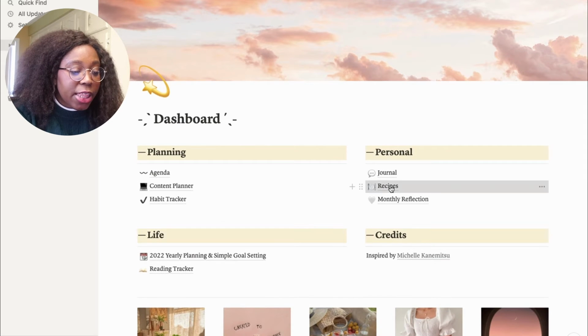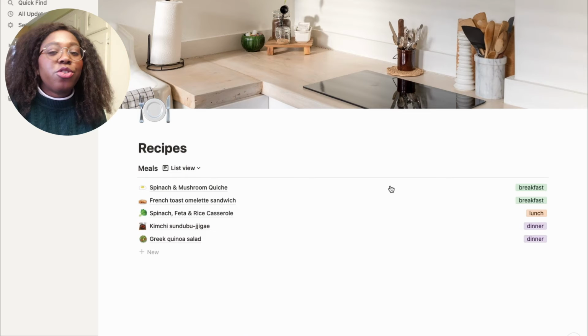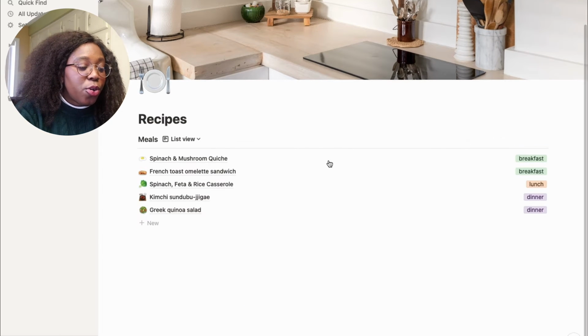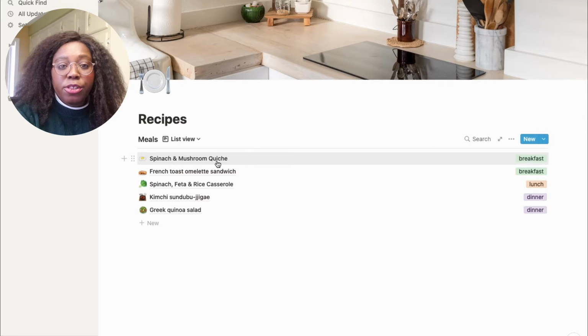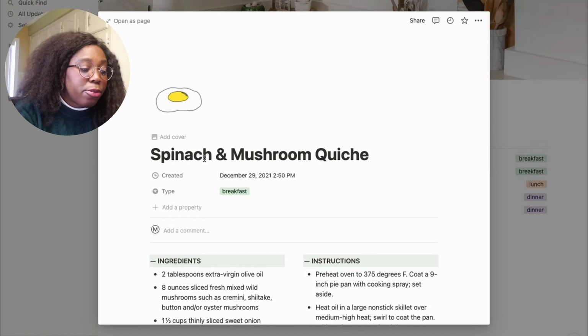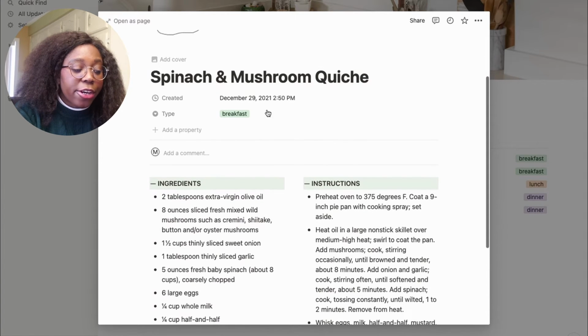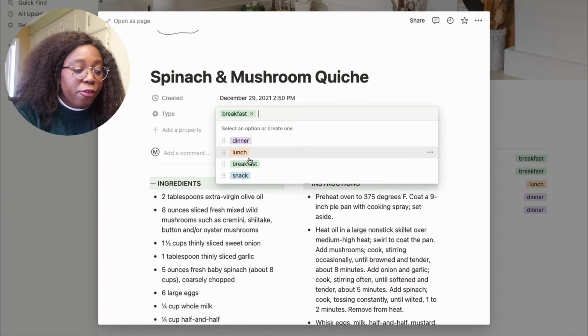Now, the second thing on personal is recipes. There's always things I want to try. So I have some recipes right now, and those will be all the recipes that I've seen online that I want to try eventually. For example, there's this. I actually choose my own icon. Then I choose which type of food it is, if it's dinner, lunch, breakfast, snack.